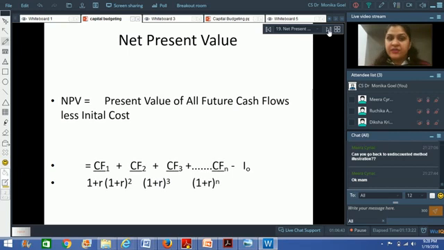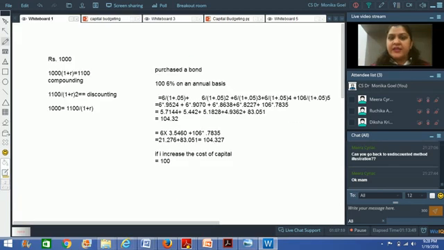The next technique that I have to take up is the net present value method. This is one of the most important of all the techniques. Invariably asked whenever there is a question on capital budgeting, this technique would definitely be asked, and again it is not a very difficult technique. In this, what we do is the same thing that we have done in the discounted cash flow technique,